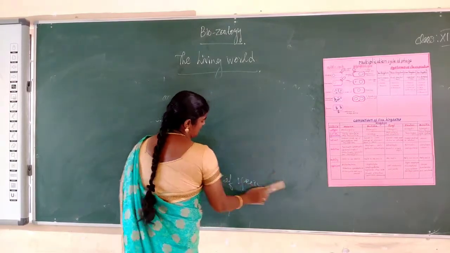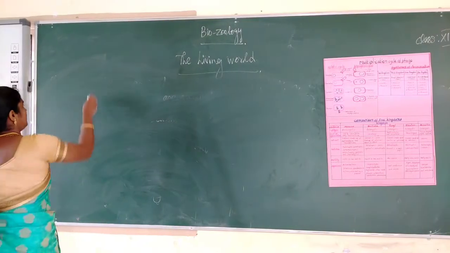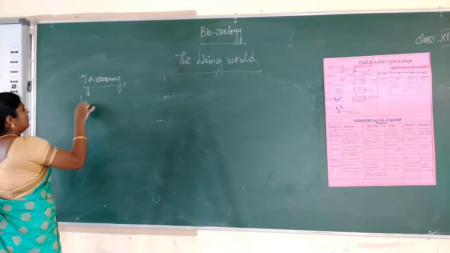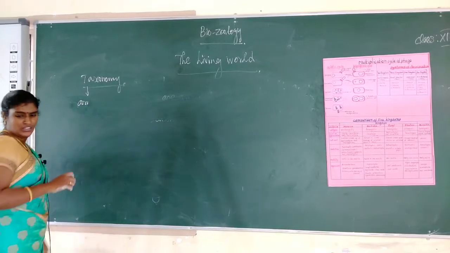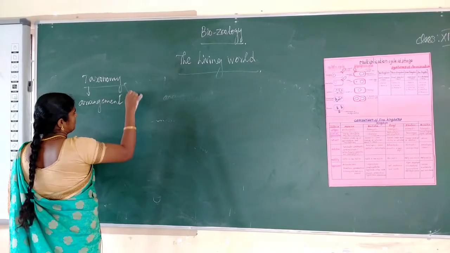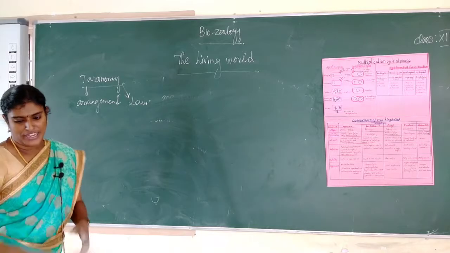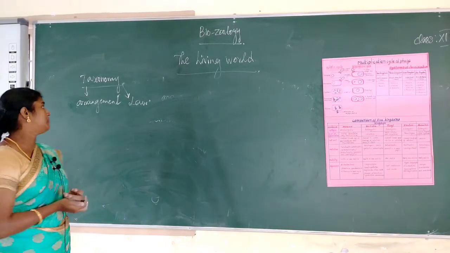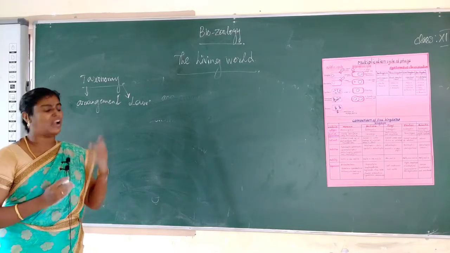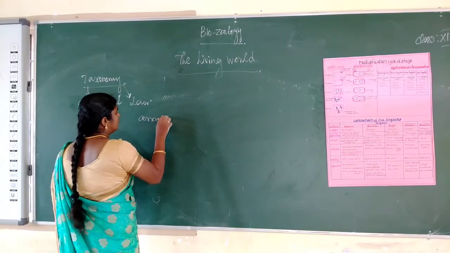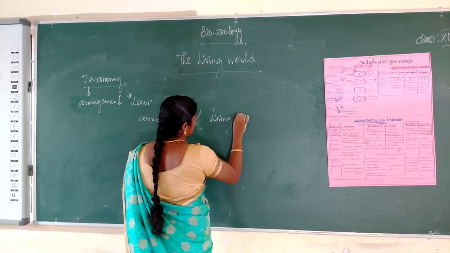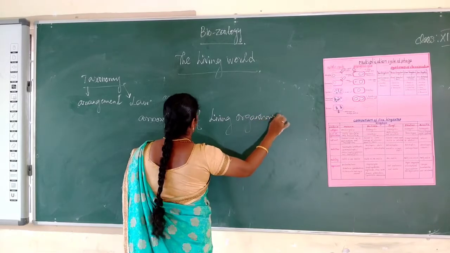Taxonomy is the science of arrangement of living organisms.